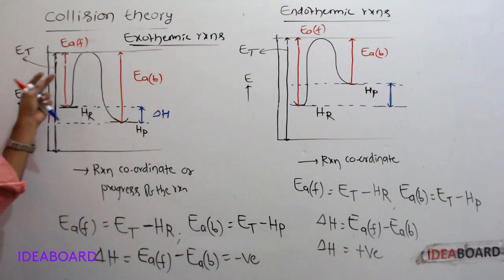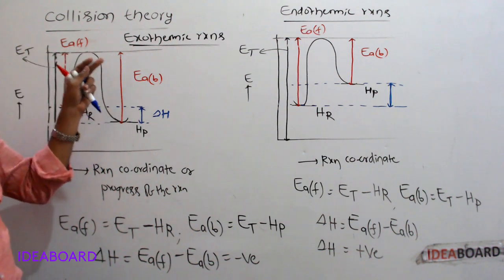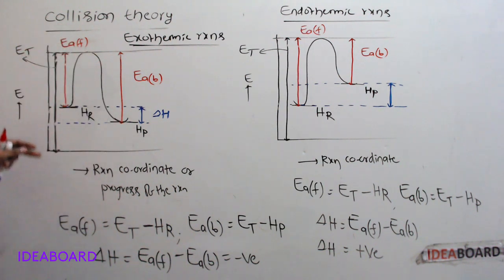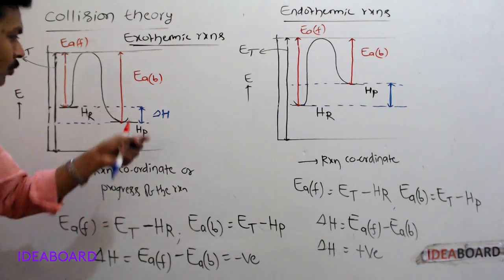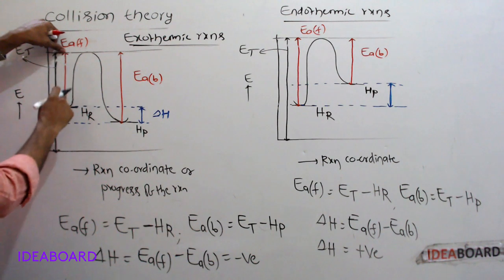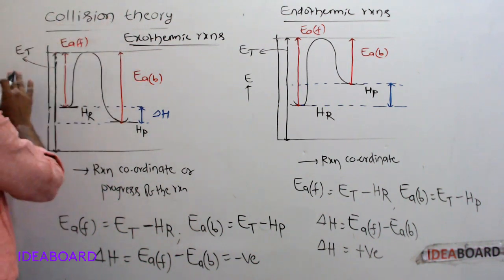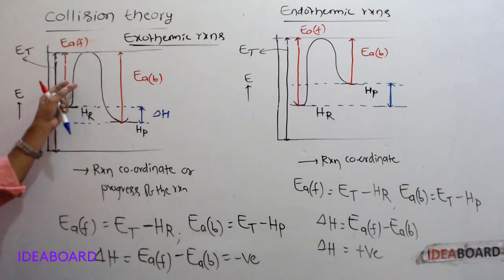Activation energy more means the rate of reaction will be less. Activation energy less means the rate of reaction will be more. So in this exothermic reaction, the activation energy of the forward reaction is less than the activation energy of the backward reaction. So the rate of the forward reaction is greater than the rate of the backward reaction.